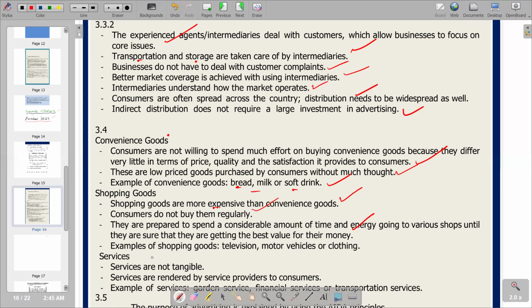On the last one, examples of shopping goods, we've got television, motor vehicle, and clothing. We've got television, motor vehicles, or clothing as the examples of shopping goods.